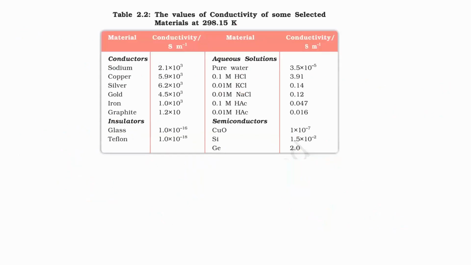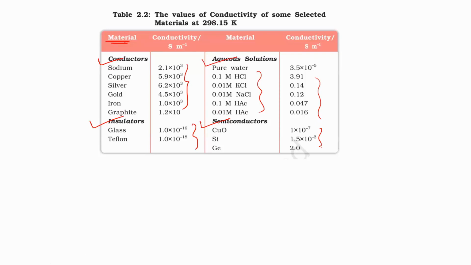So these are the materials and these are the conductivity values. According to this, the materials are divided into basically four categories: conductors, insulators, semiconductors, and aqueous solutions.